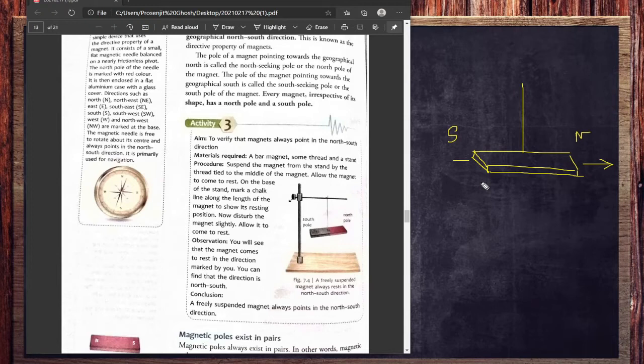That is what we actually use in our compass. A compass has a dial which is nothing but a magnet, and the same kind of directional property is shown there, where the first point, the green or red pointer, shows you the north pole, and the opposite pointer shows you the south pole. So that is the very important directional property of a magnet.